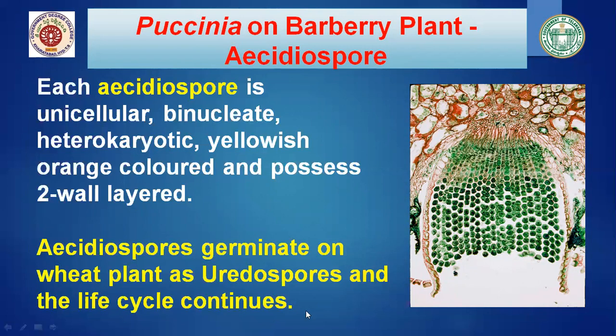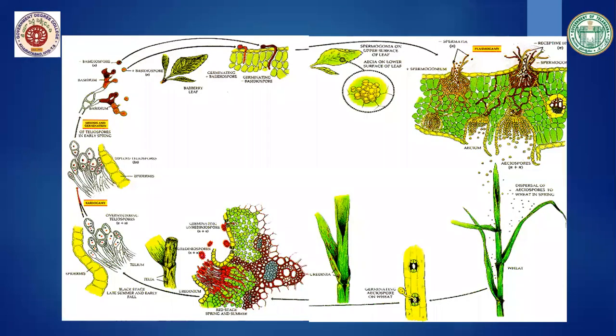Now these aeciospores germinate on the wheat plant as uredospores when they are liberated from the barberry plant, and the life cycle continues. So this is how the life cycle of Puccinia takes place. This is the life cycle of Puccinia in a nutshell. So this is a wheat plant. On the wheat plant, it starts its life cycle either by germination of aeciospores, which are liberated from the barberry